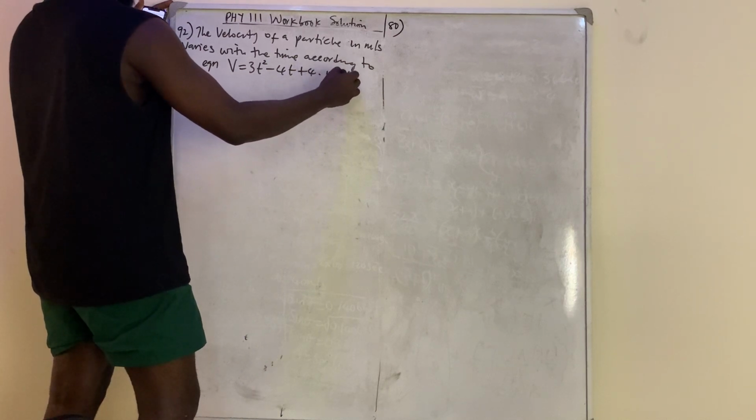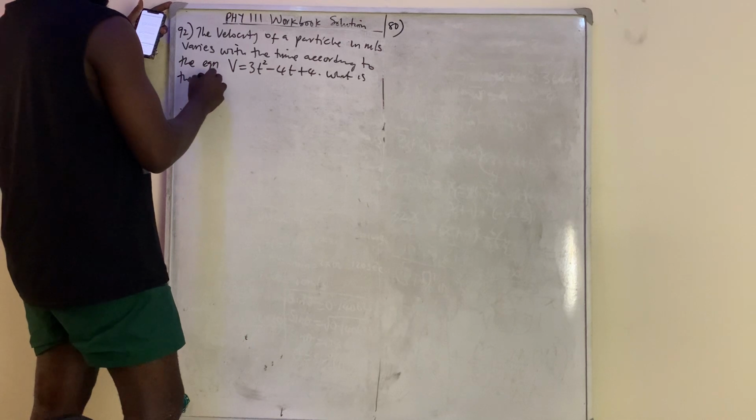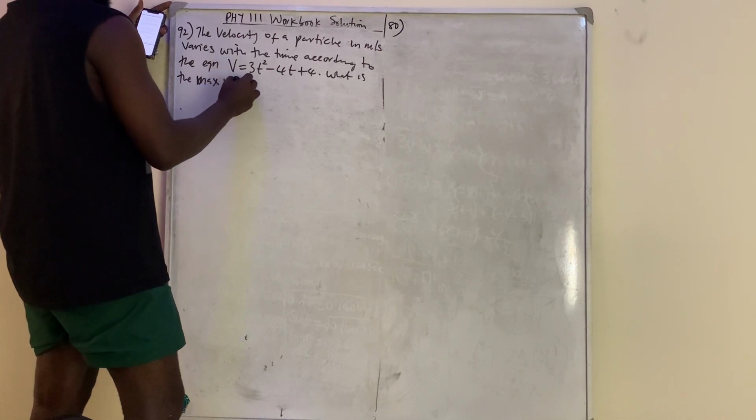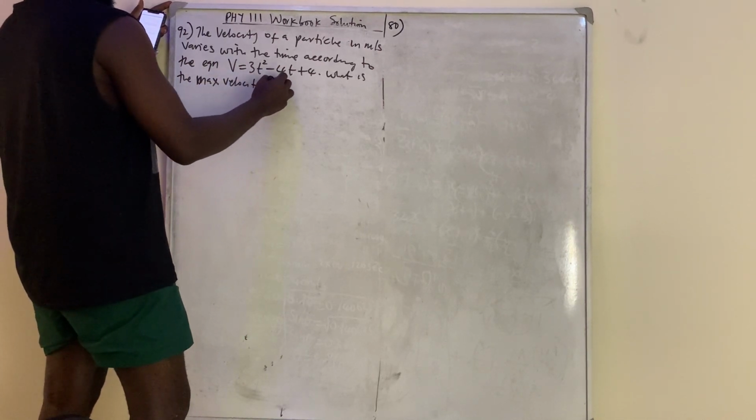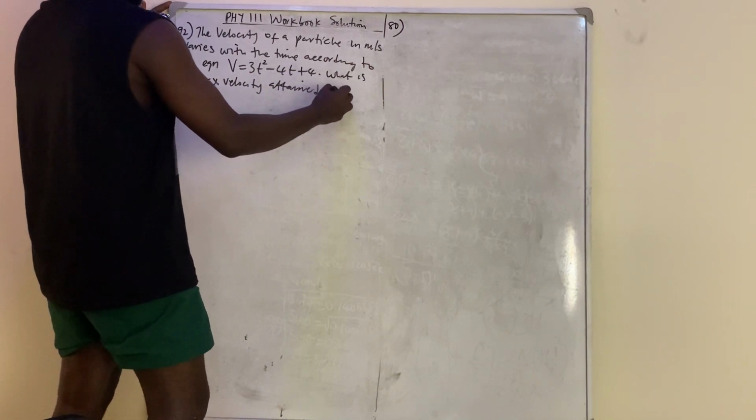Then it asks what is the maximum velocity attained by the particle.